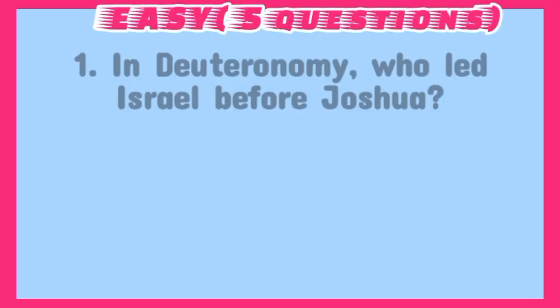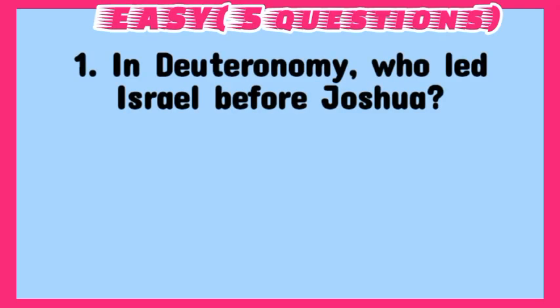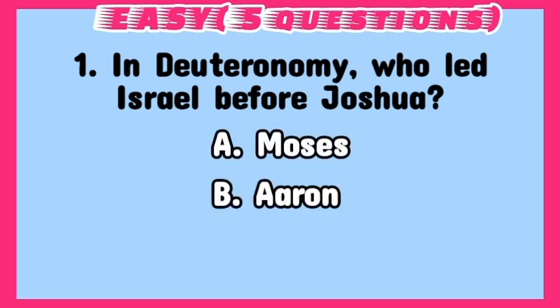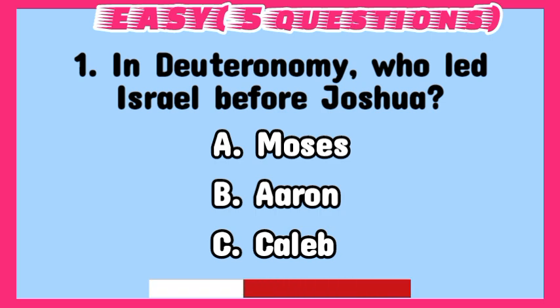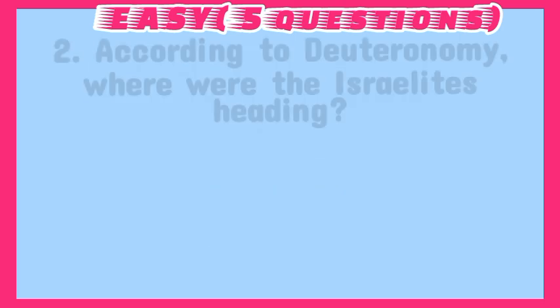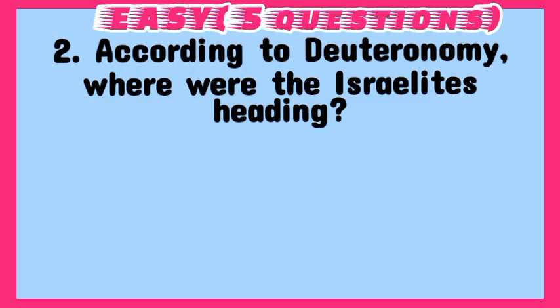Easy. 1. In Deuteronomy, who led Israel before Joshua? A. Moses. B. Aaron. C. Caleb. Answer: A. Moses. 2. According to Deuteronomy, where were the Israelites heading?